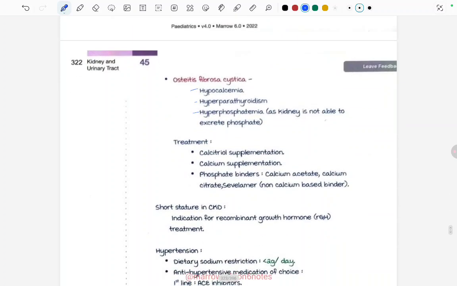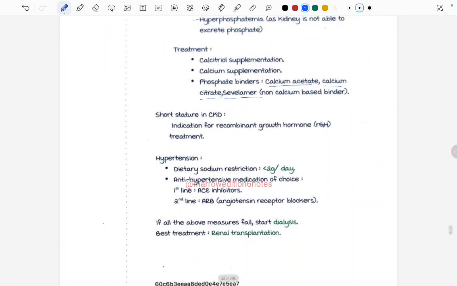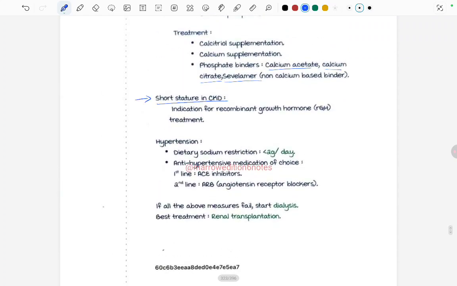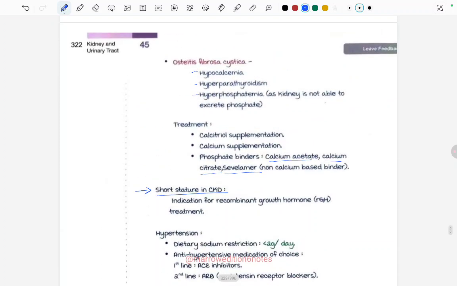This all is seen in osteitis fibrosa cystica. Treatment is calcitriol supplementation and calcium supplementation and phosphate binders like calcium acetate, calcium citrate and sevelamer. Now coming to short stature in CKD, an indication for recombinant growth hormone treatment. This is the condition where we have to give the recombinant growth hormone, and there also can occur hypertension.